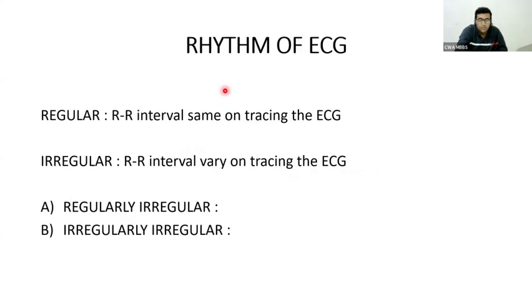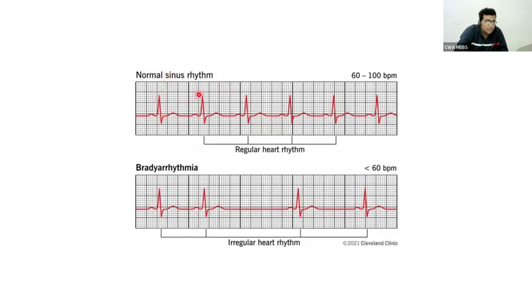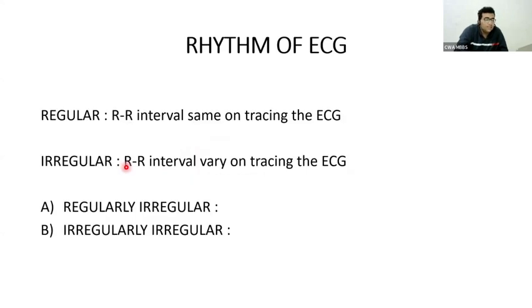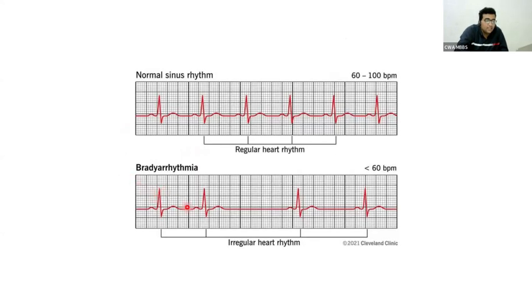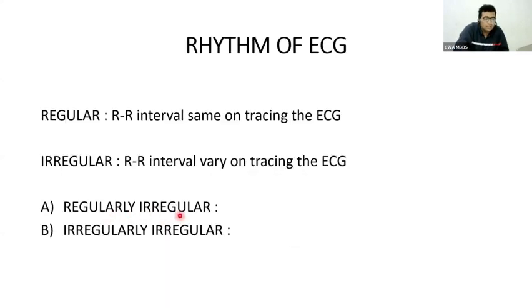Now you see rhythm. After rate, rhythm. When you want to know the rhythm, you look at the RR interval. You can see in this ECG, the R wave is regularly appearing. Therefore, it is a regular heart rhythm. That's normal. But it can be irregular. In this ECG, you can see irregular R waves. The irregularity in the R wave can be repeated in a regular manner. Then it is called regularly irregular. Sometimes the irregularity is such that there is no relation between any irregularity.